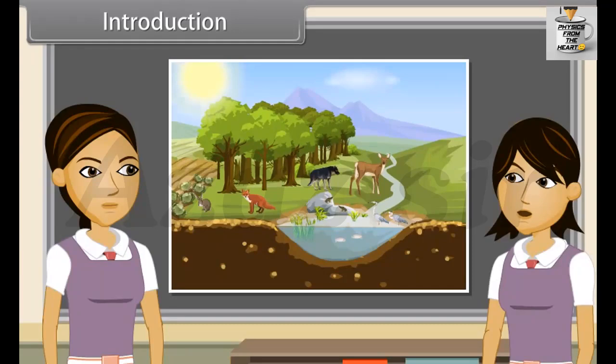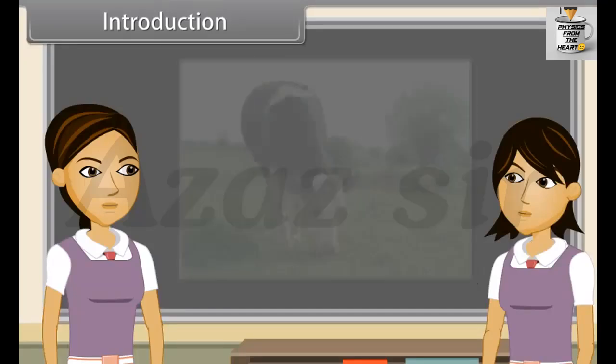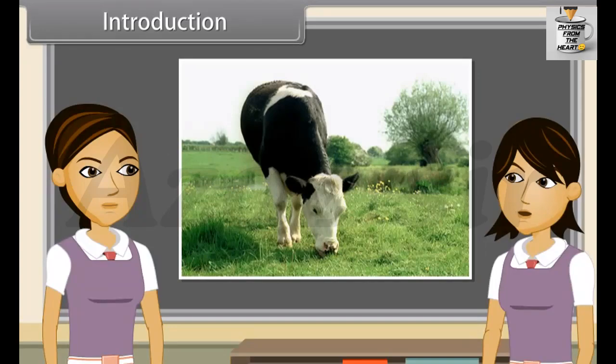But when we observe it closely, we find that all the living things on earth actually depend on the sun for their food, directly or indirectly. Plants use the energy of the sun and prepare food by photosynthesis, which is utilized by them to maintain their life. In turn, these plants are also eaten up by herbivores and omnivores as food. And the carnivores eat herbivores as their food. In this way, we see that it is energy from the sun which provides food for plants and animals.